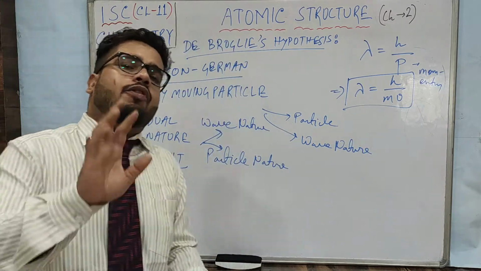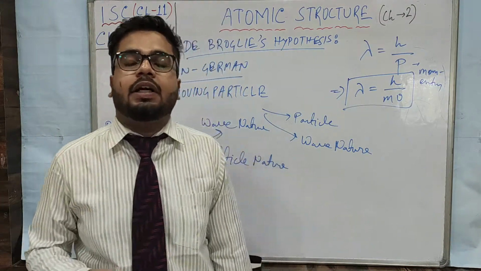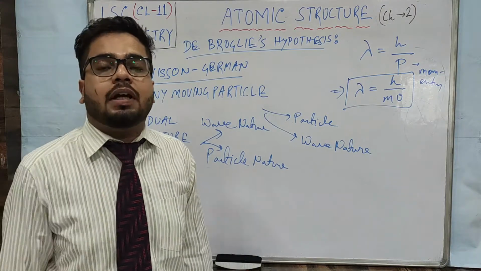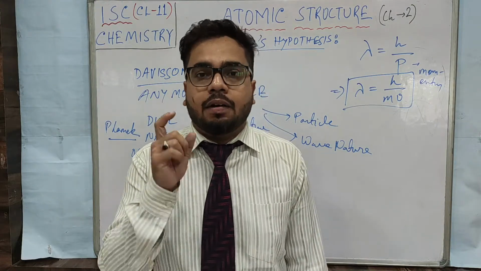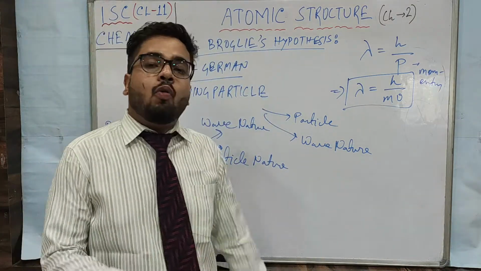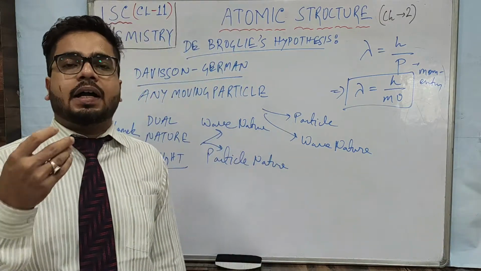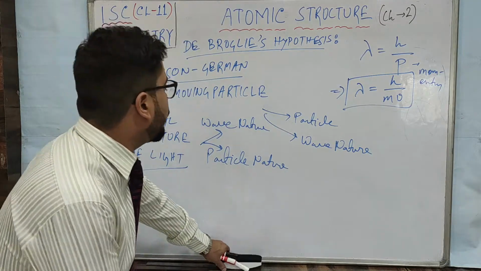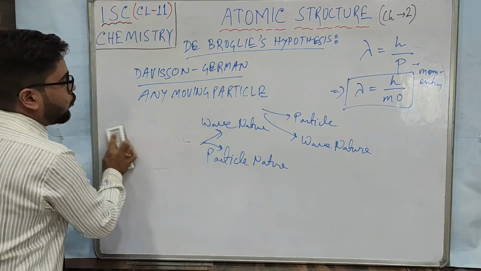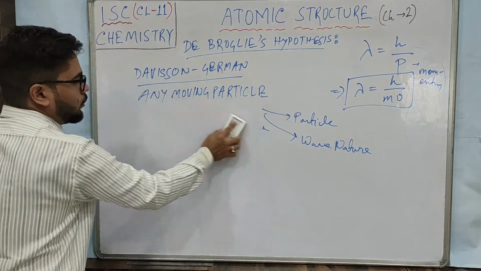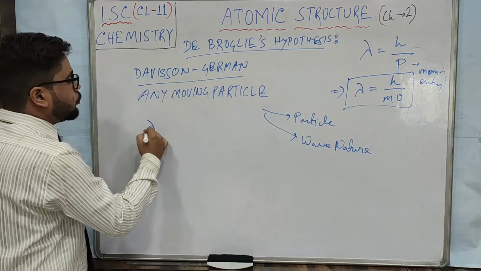So now many of you must be thinking, sir, de Broglie has suggested that any moving particle will have dual nature. That means the car we are seeing on the road should also be visible in the form of some waves, right? But let's understand why we cannot see waves for most of the substances around us. Say for a car, bike or any football or cricket ball. So to understand that, we will simply calculate the wavelength of a car or say of a bike.